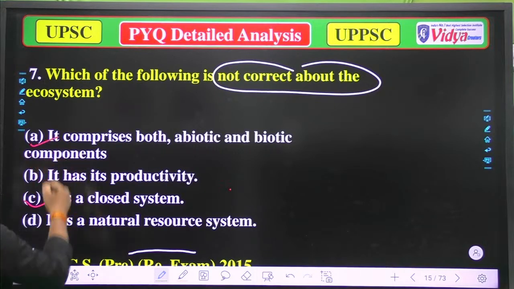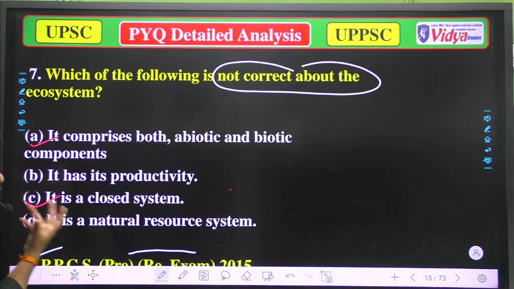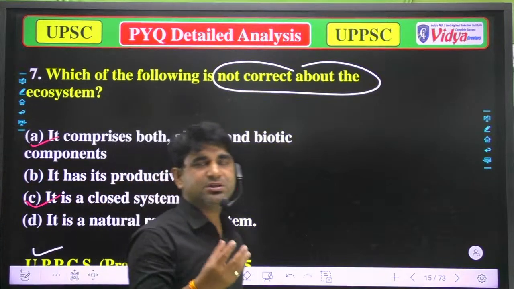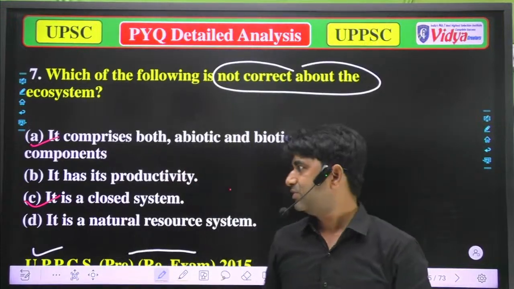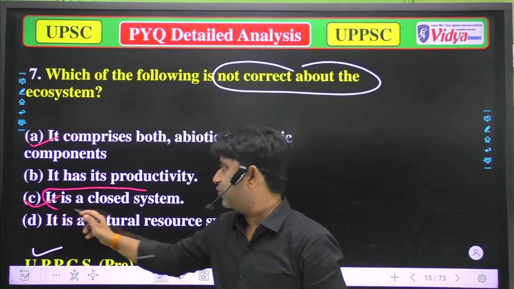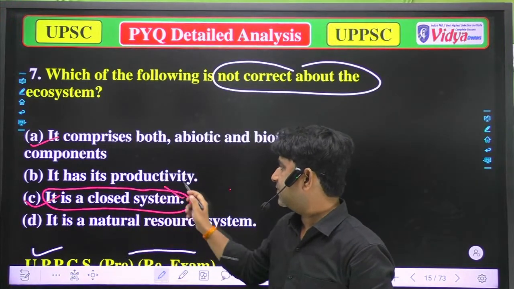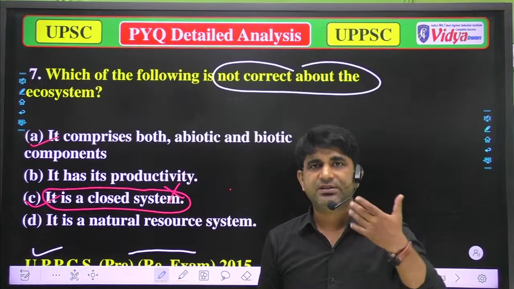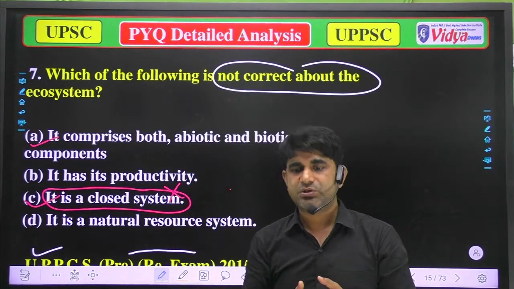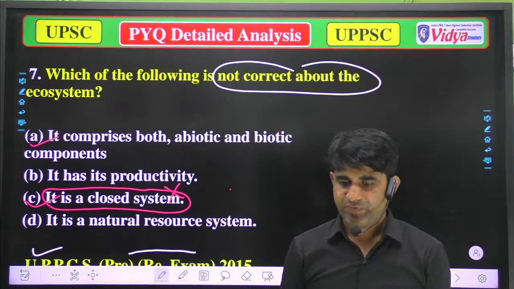Option B, it has its own productivity. That's also true, because every ecosystem has its own productivity. And C, it is a closed system. No, that's not true, because every ecosystem is an open system, so there will be interaction of energy as well as mass. So C is the correct answer. Now we'll move to the next question.